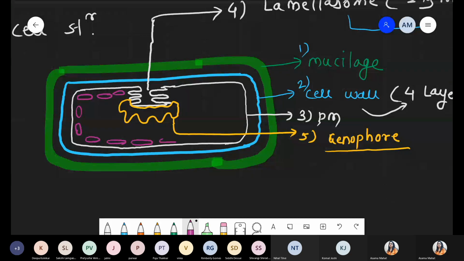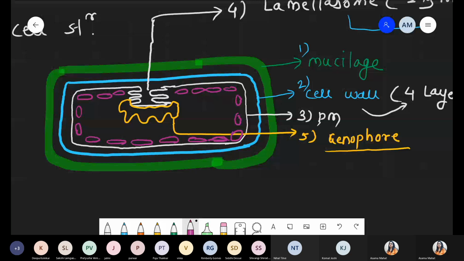So don't draw at the center. We have to draw towards this periphery. हमें periphery पे draw करना है, not at center, because these are cyanobacteria. Mostly these are present in water. So whatever photosynthetic pigments are present, those photosynthetic pigments should be present towards this periphery. Got it?